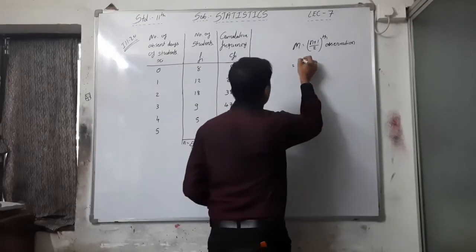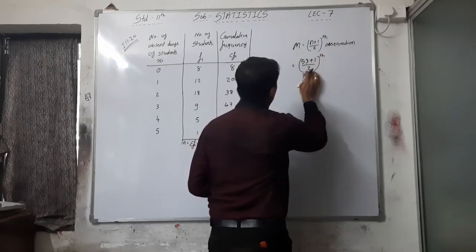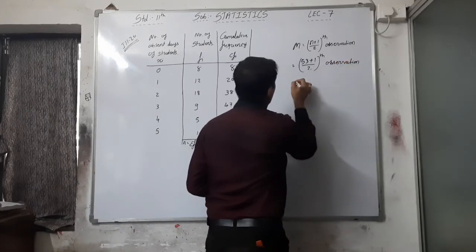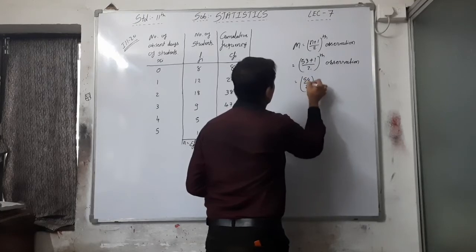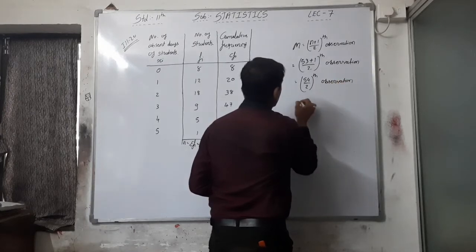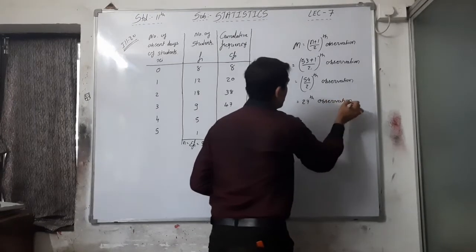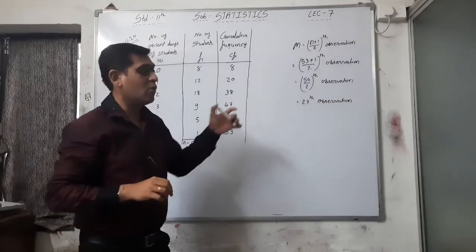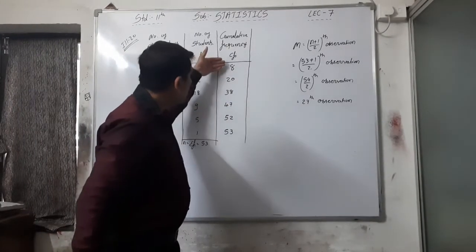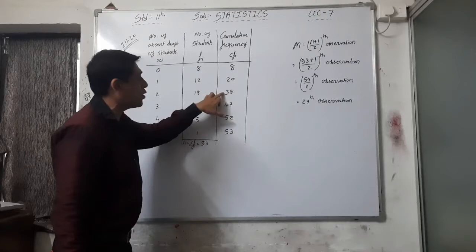Now see here, n is equal to 53, plus 1, by 2. So it is 54 by 2th observation. So it is the 27th observation. From this, how can we find out the median? We have to see 27 in the cumulative frequency column. When it comes, see, it comes between 21 to 38.